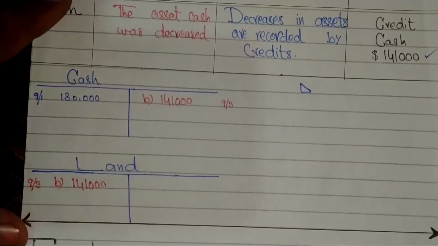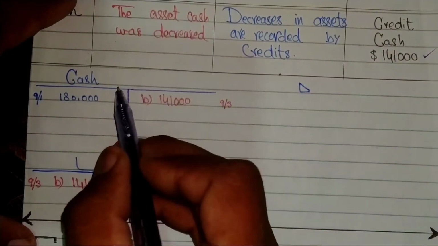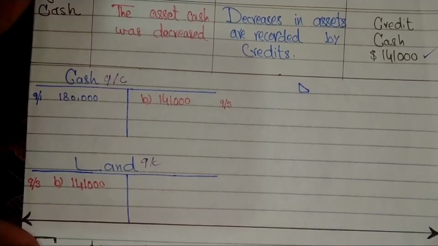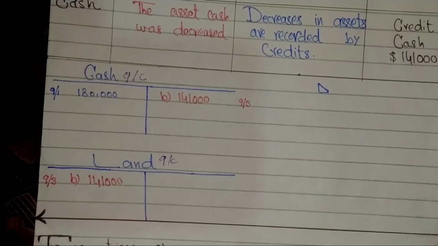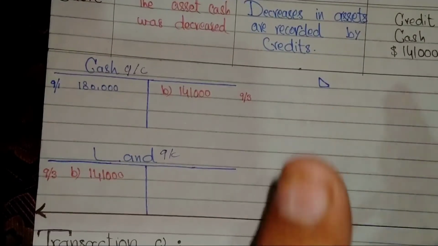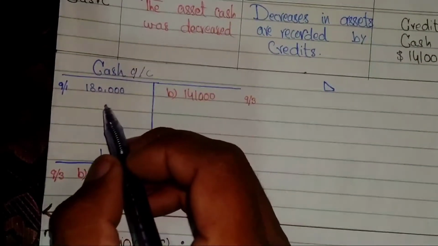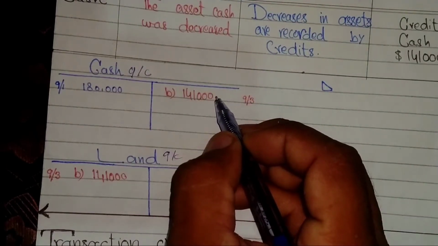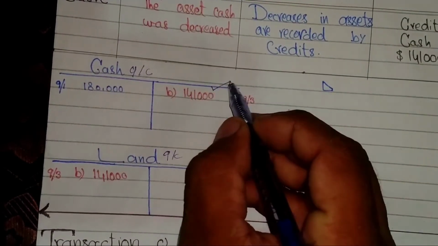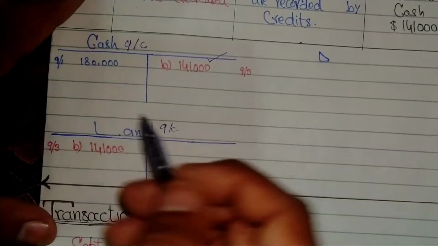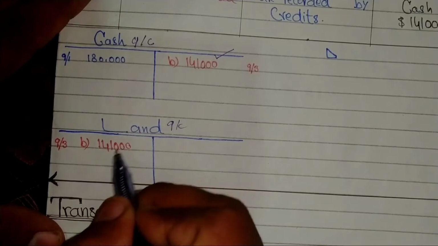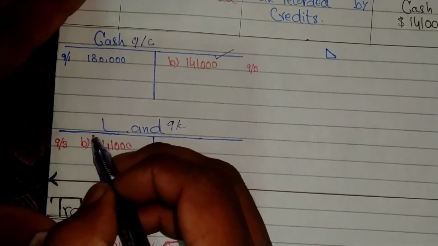When we move toward the ledger or T account, what will be the workings? Simple. The cash asset is decreased and credited in the T or ledger account. The second effect, asset land, will be debited in the T or ledger account. That's it.